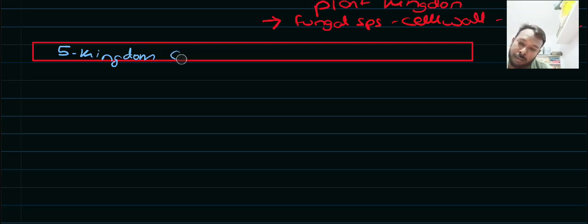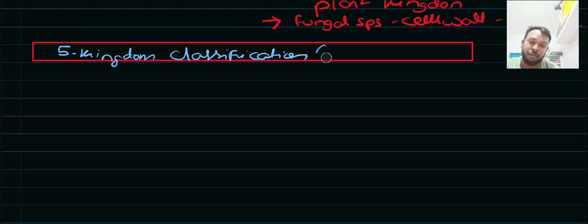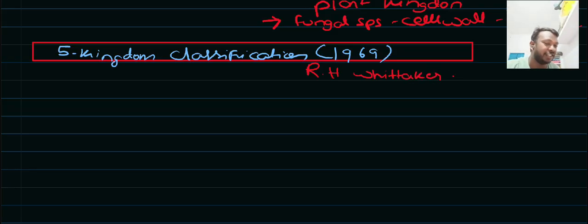Kingdom classification. In the year 1969, this five kingdom classification was put forward by the renowned scientist R.H. Whittaker. This system of classification is also known as Whittaker's classification system.